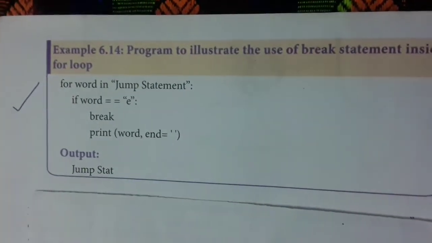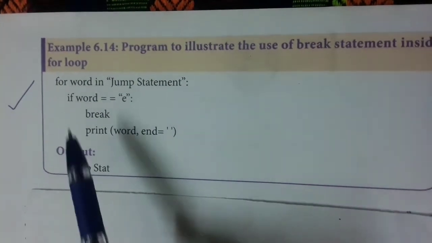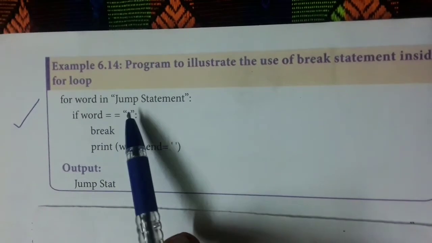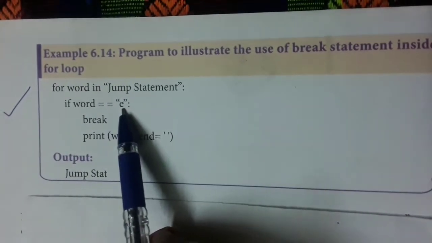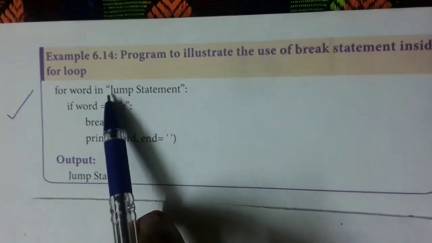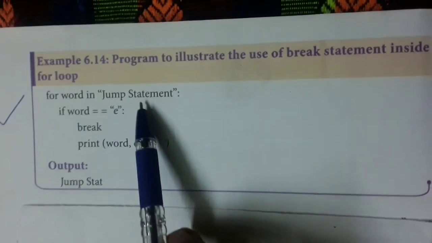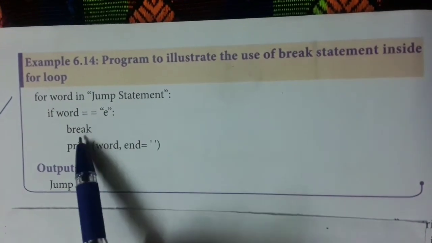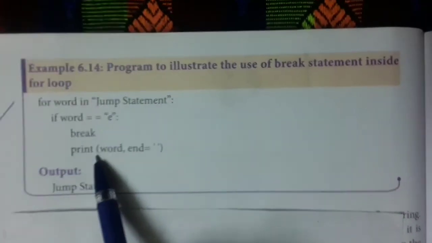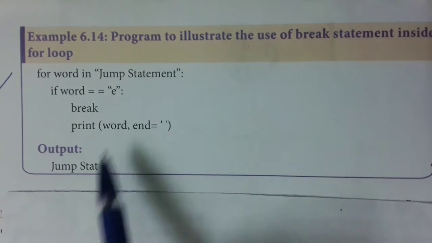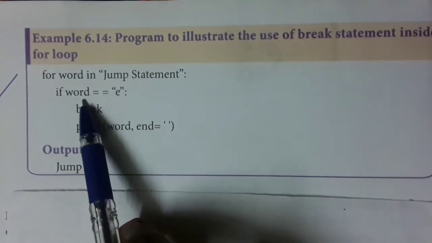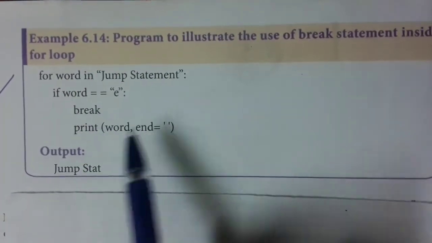Now the example for break statement. See, the word is given as "jump statement". If word equal to 'e', break. So it will check each and every alphabet. If the alphabet is e, it will break the statement and come out of the loop. So what will be printed? "Jump stat" will be printed. When it comes to e, this will break the statement.